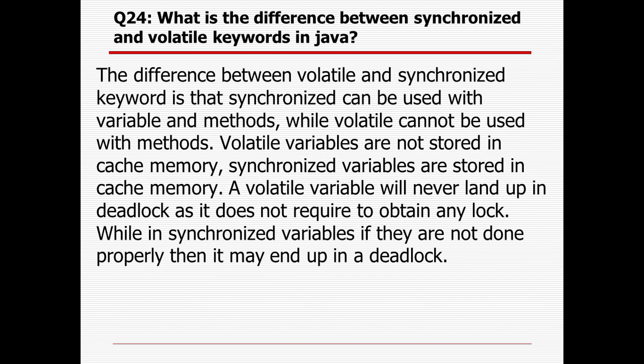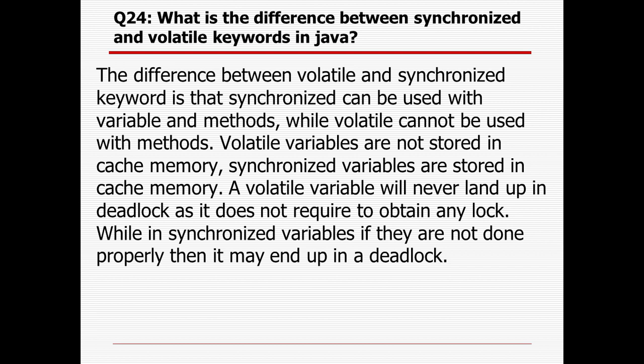What is the difference between the synchronized and volatile keywords in Java? The first difference is that synchronized can be used with variables as well as methods, while volatile can be used with variables but not with methods. Volatile variables are not stored in cache memory, whereas synchronized variables are stored in the cache memory.